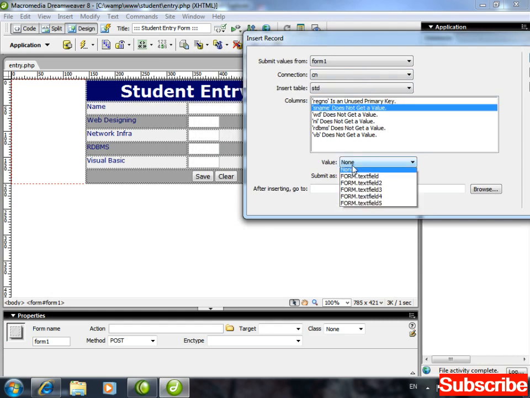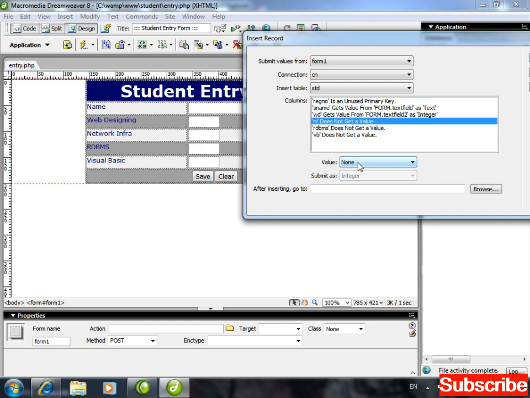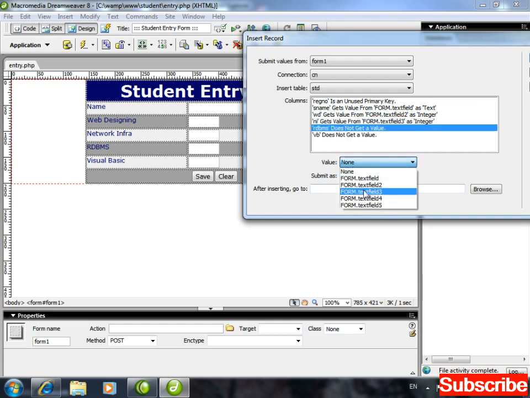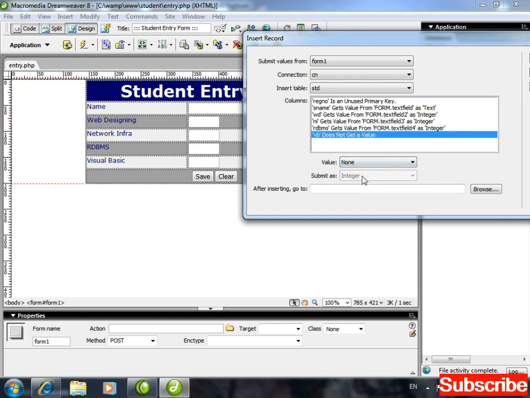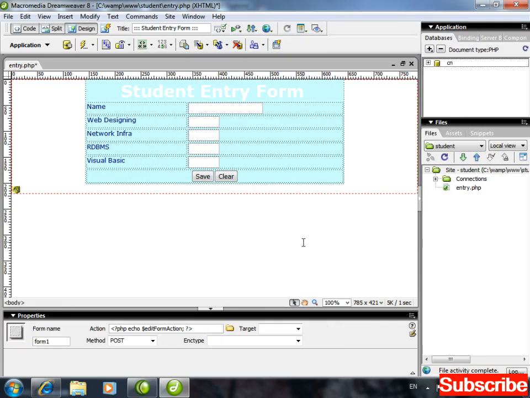For S name, I'm having the first text box. For web designing, I'm having the second text box. For network infra, I'm having the third. For RDBMS, I'm having the fourth text box. And for VB, I'm having the last text box. And after inserting, go to which page? Entry.php, and click on OK. This is done. Control S, page saved.